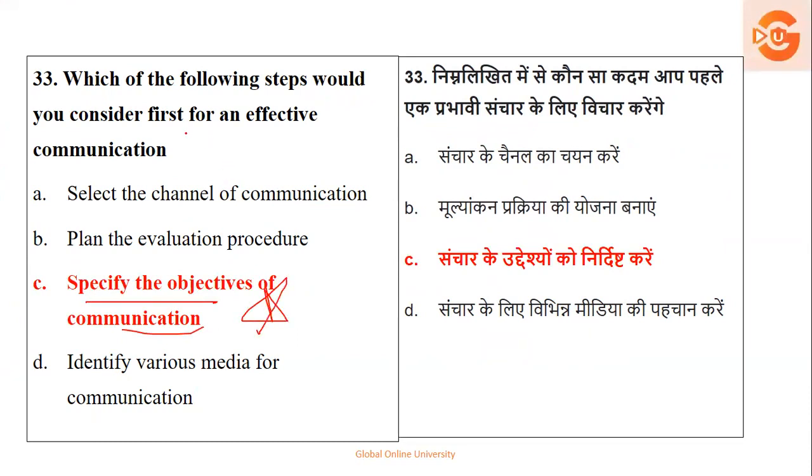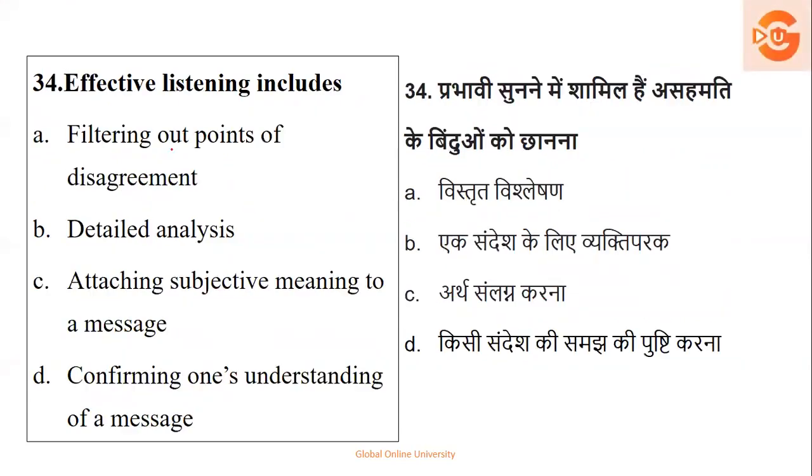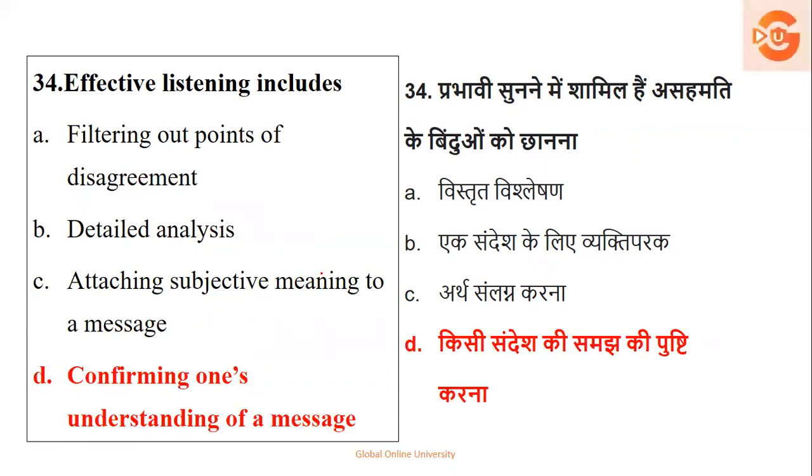Next, effective listening includes filtering our points of disagreement, detailed analysis, attaching subjective meaning to a message, or confirming one's understanding of a message. Filtering, you can't do. Detailed analysis depends upon circumstances. Attaching subjective meaning can't be. It has to be the confirmation of one's understanding of a message.